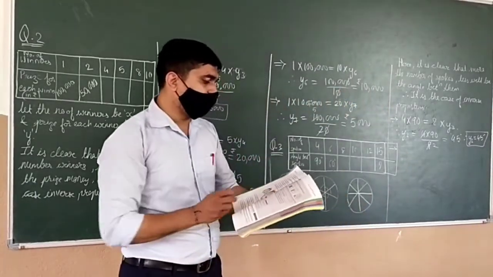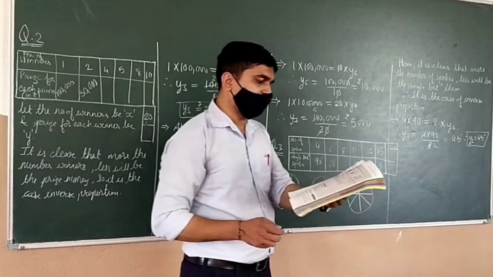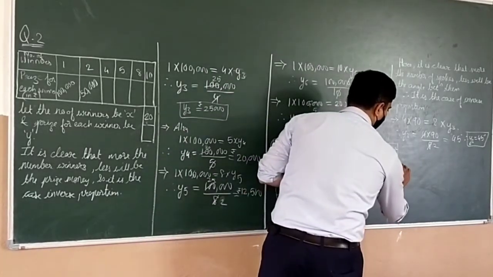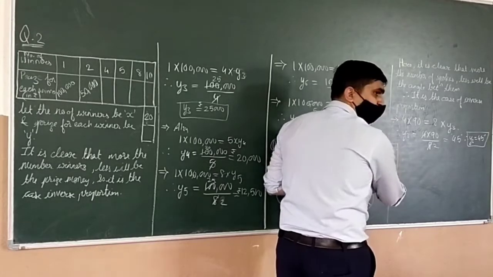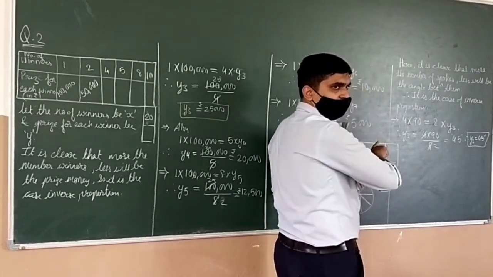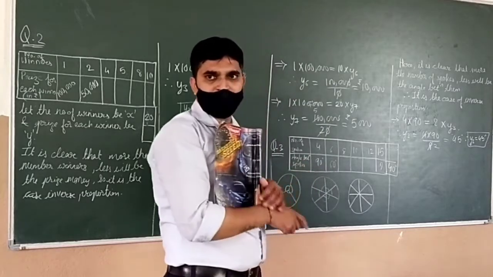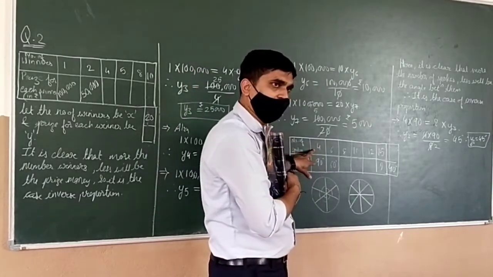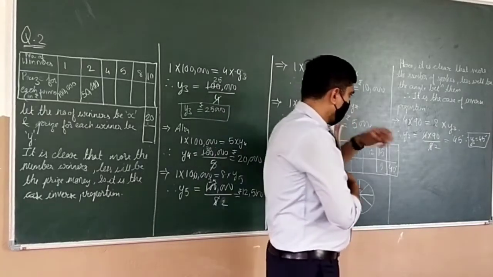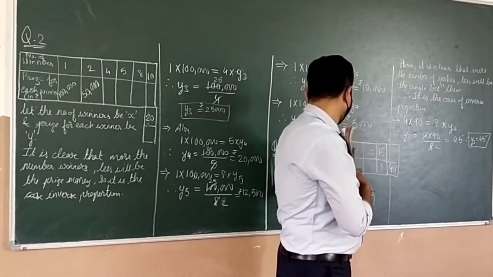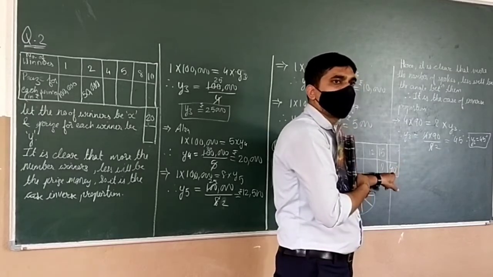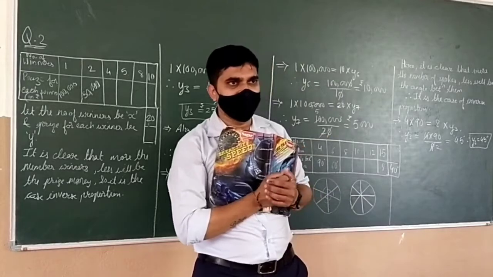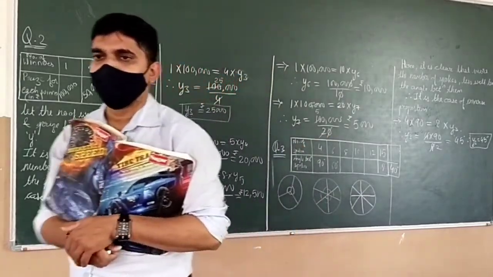What they are telling? How many spokes would be needed if the angle between the pair of consecutive spokes is 40 degree? They are asking us if it is 40 degree, find the number of spokes. Can you find? 24. Same thing we are supposed to apply. 4 into 90 is equal to x7 into 40. And then you are supposed to find x7. Can you find or not? Yes.